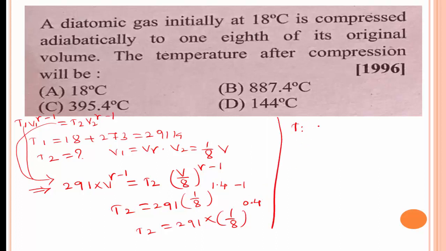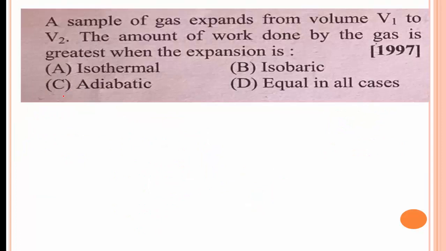Therefore we get T2 is equal to 291 into 2.29. When you multiply, you get the answer: T2 is equal to 668.4 Kelvin, or in terms of Celsius, T2 is equal to 395.4 degrees Celsius. The option C is the right answer.